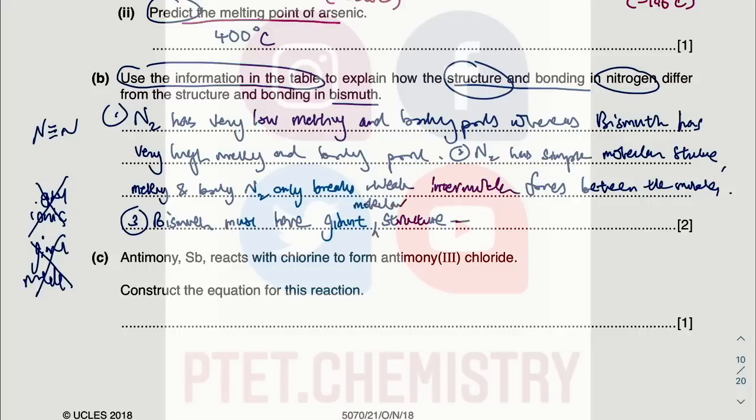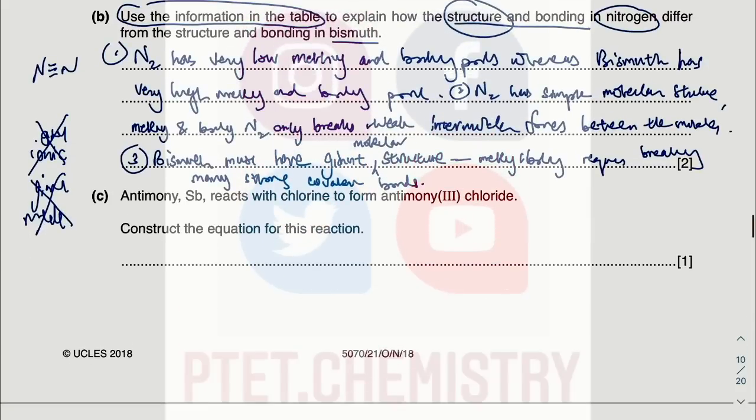But I can tell you it can be a giant molecular structure. So that means the melting and boiling requires breaking many strong covalent bonds, versus weak intermolecular forces. That needs to be broken for your melting and boiling. That's why very high melting and boiling. Antimony, there's the symbol there. They even give you the symbols, so don't make that mistake.